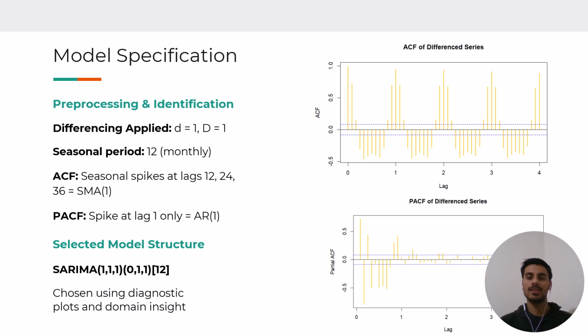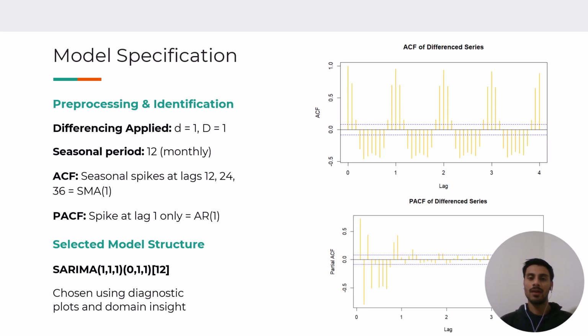To ensure the series was stationary, we applied first order differencing to eliminate the long-term trend and seasonal differencing with a period of 12 to address the annual cycle. When reviewing the autocorrelation plots, the ACF showed strong spikes at seasonal lags, suggesting a need for a seasonal moving average term. The PACF, on the other hand, displayed a single sharp drop after lag 1, which indicated an AR1 component. We tested various combinations of seasonal and non-seasonal ARIMA models and compared their performance.